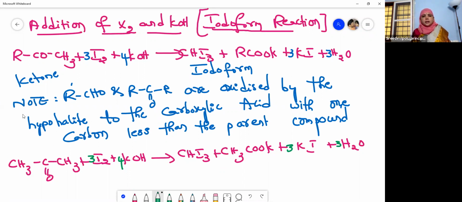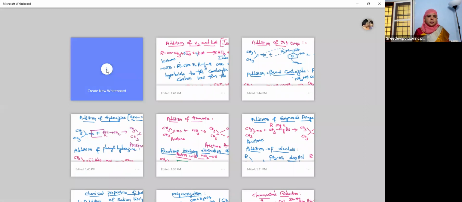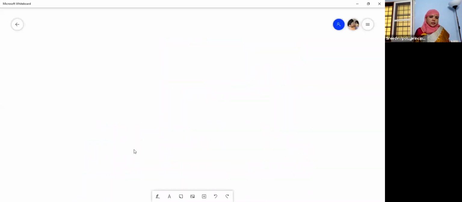So that's why I have written here, aldehydes and ketones are oxidized by the hypohalite to the carboxylic acid with 1 carbon less than the parent compound. So this is about the iodoform reaction. Please remember, the most important reaction.